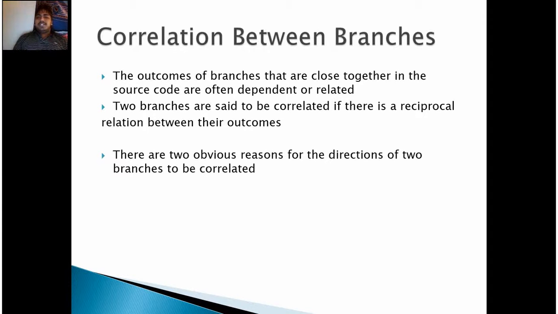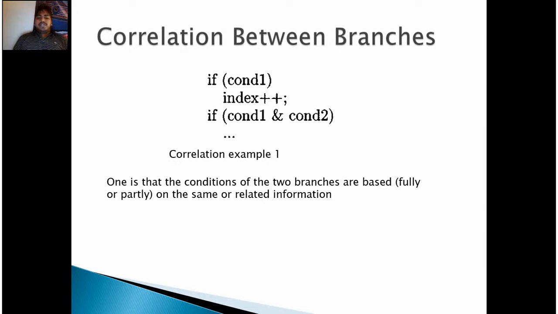The correlation between the branches. The outcomes of branches that are close together in the source code are often dependent or related. Two branches are said to be correlated if there is a reciprocal relation between their outcomes. There are two obvious reasons for the directions of two branches to be correlated. Here is an example of the correlation. This is the condition where the two branches are based on the same or related information.